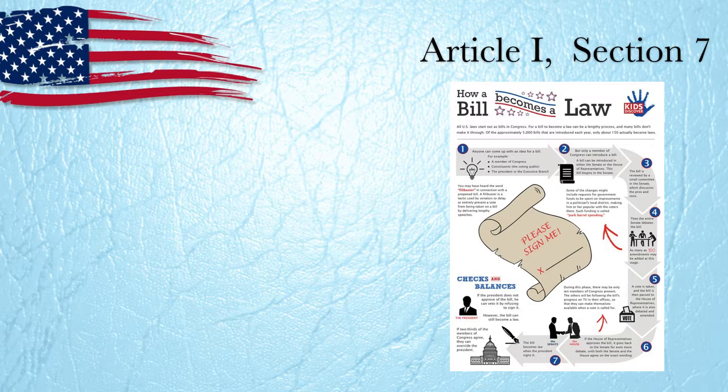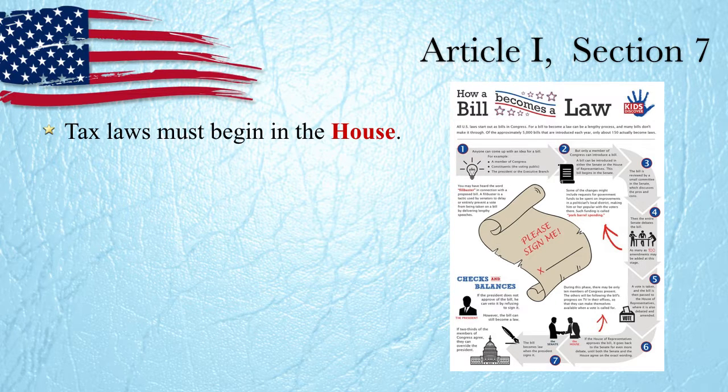Okay, this should look familiar to you. This was something we looked at the beginning of the school year, and I'm handing it back out again to go over in detail the steps for a bill to become a law. Understand that if it's a law dealing with taxes, if it's a new tax that the U.S. government is trying to create, that bill has to start in the House of Representatives. It cannot start in the Senate. It has to start in the House of Representatives.